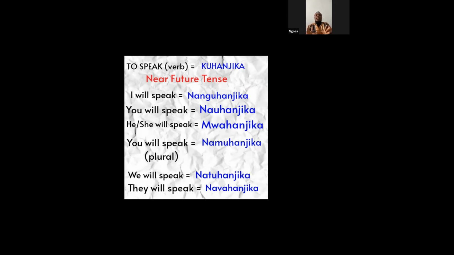So let's now look at how to conjugate the same verb kuhanjika, to speak or to talk, in near future tense, when we want to express something that is going to happen in a few days or a few months to come. So I will speak, nanguhanjika.